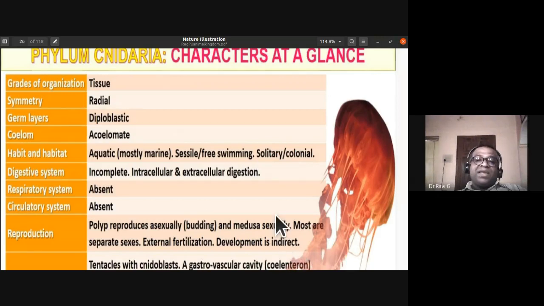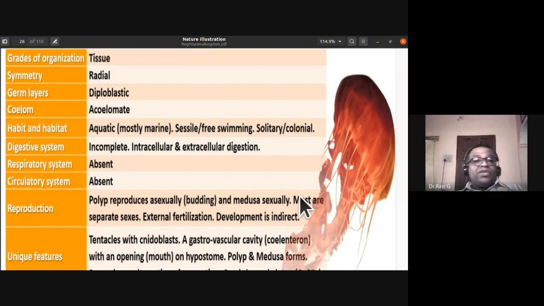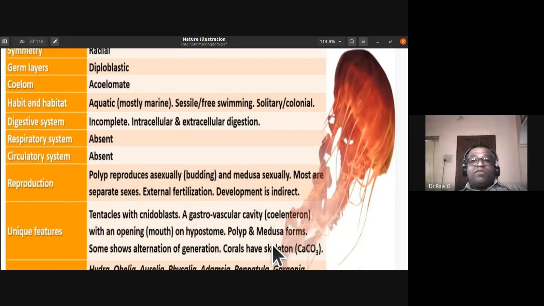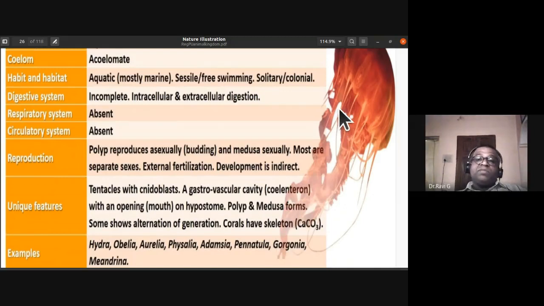Development is indirect. Unique features you can notice in phylum Cnidaria: the tentacles have cnidoblasts, the stinging cells. They also have a gastrovascular cavity called the coelenteron with an opening, the mouth, found on a stalk which we call the hypostome. The body forms are polyp and medusa. They show alternation of generation.